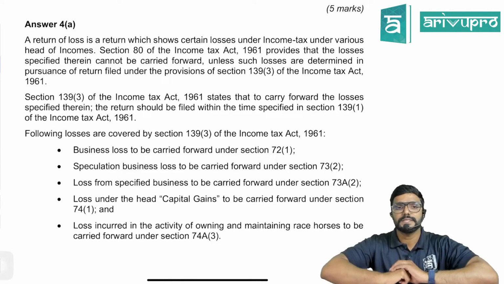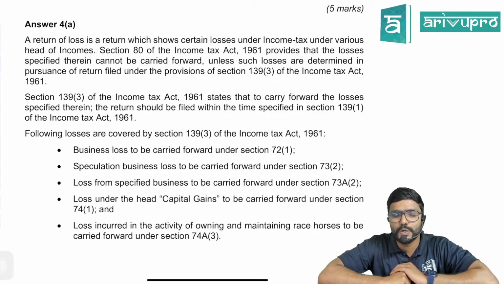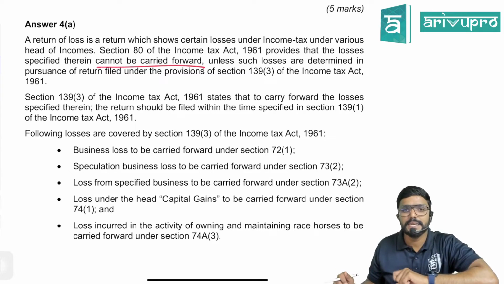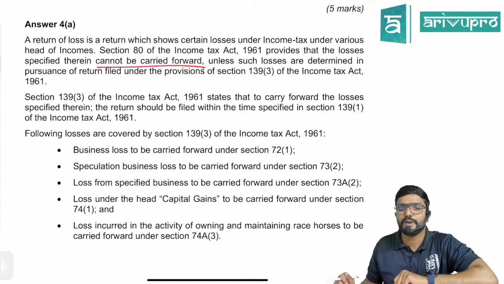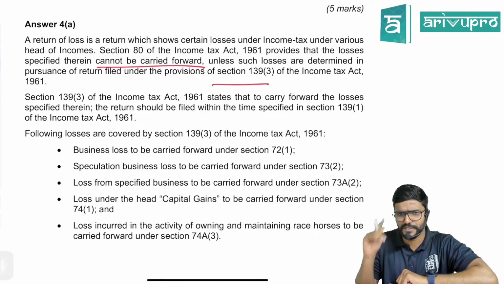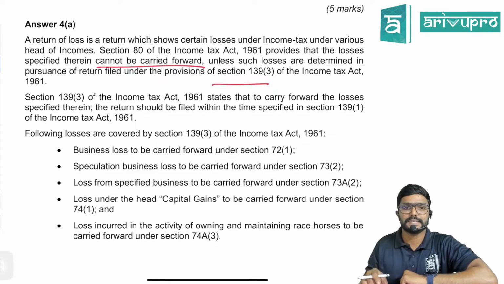A return of loss is a return which shows certain losses under income tax under various heads of income. Section 80 of the Income Tax Act 1961 provides that the losses specified therein cannot be carried forward unless such losses are determined in pursuance of a return filed under the provisions of section 139 subsection 3. Section 139 subsection 3 talks about loss returns, guys, of the Income Tax Act.